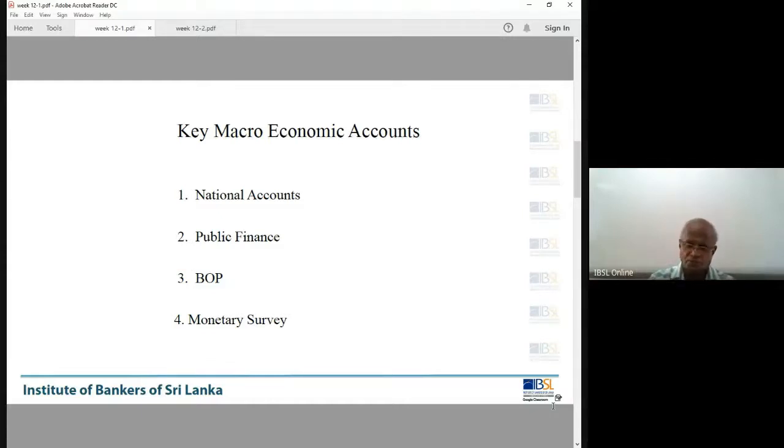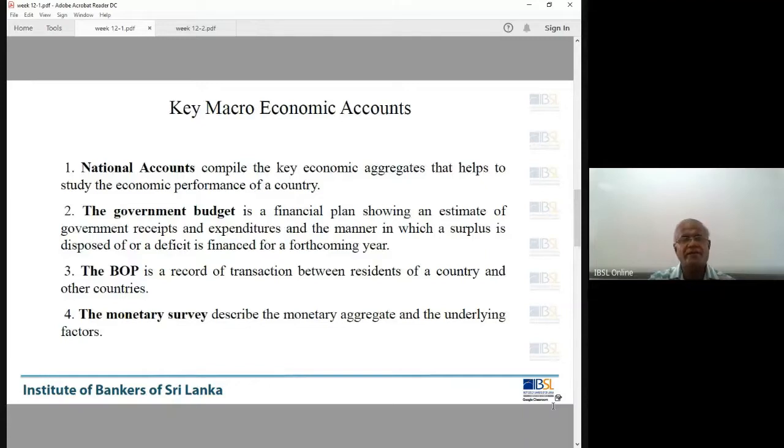Okay. Now generally, what is BOP, right? Now see the BOP. BOP is a record of transactions between residents of a country and other countries. Underline: residents of a country and other countries. Within the country, we have lots of domestic transactions using rupees. But here we mean transactions between residents of this country and residents of other countries. Imports, importation of vehicles, exports of tea, rubber, coconut. Our computer personnel go and work for foreign clients.